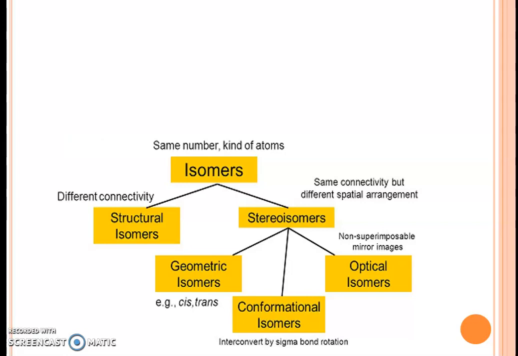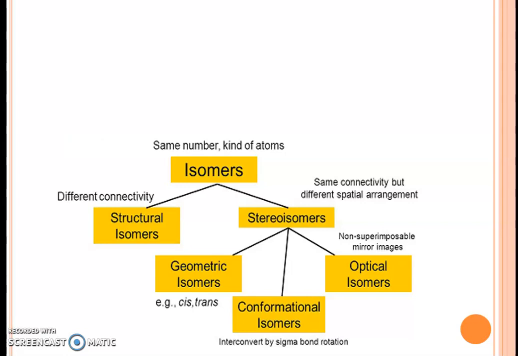Thus, isomers can be divided into structural isomers and stereoisomers. Structural isomers have different connectivity. Stereoisomers have the same connectivity but differ in the spatial arrangement. Stereoisomers are further divided into geometric isomers such as cis and trans. That is, if the functional groups are on the same side of the double bond, it is known as cis, and if they are on opposite sides, it is known as trans.